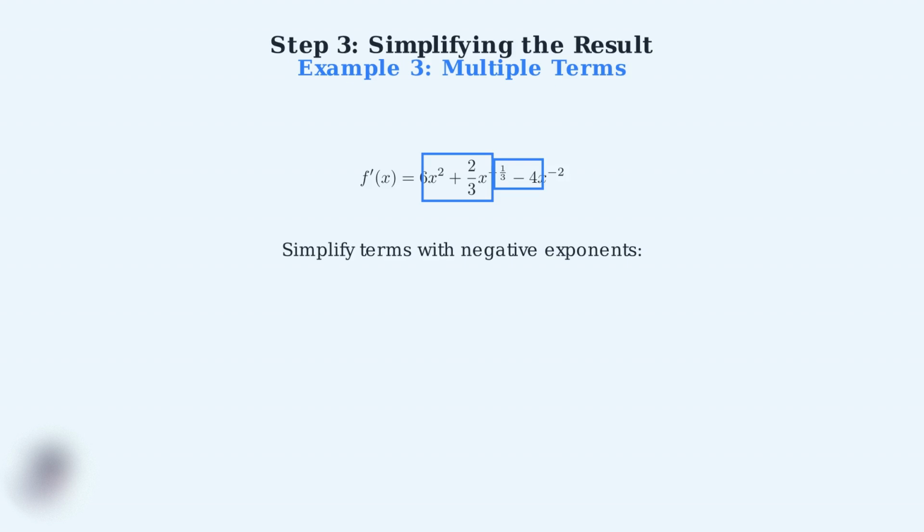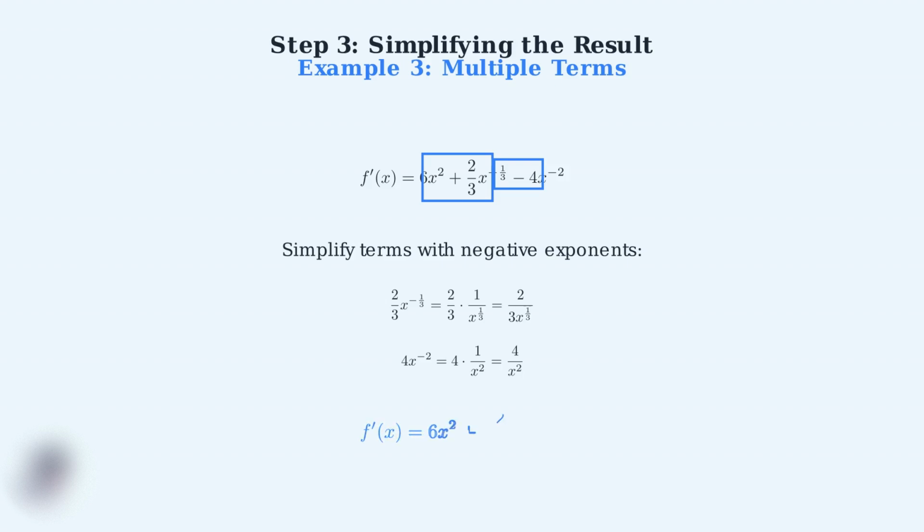Our third example is more complex, involving multiple terms with different types of exponents. We have 6x squared plus 2/3 x to the negative 1/3 minus 4x to the negative 2. We need to simplify the terms with negative exponents. The first term, 6x squared, is already in its simplest form, so we focus on the second and third terms. For the second term, 2/3 x to the negative 1/3 becomes 2 over 3x to the 1/3. For the third term, 4x to the negative 2 becomes 4 over x squared.